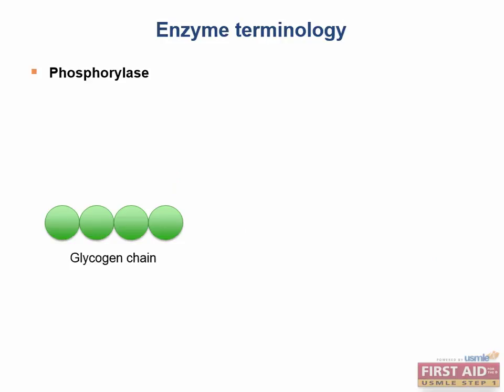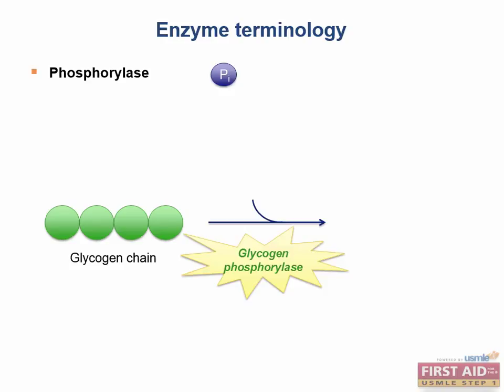What do you think a phosphorylase does? Phosphorylase enzymes are similar to kinases, meaning they add high-energy phosphate groups to a substrate. But instead, this set of enzymes do it without using ATP. An example of a phosphorylase would be glycogen phosphorylase, which is found in the glycogenolysis pathway. Glycogenolysis is where you take a large glycogen chain and break off free glucose molecules. Glycogen phosphorylase grabs a free phosphate and cleaves the 1,4-glycosidic bonds in glycogen to produce a glucose 1-phosphate by adding an inorganic phosphate to it.